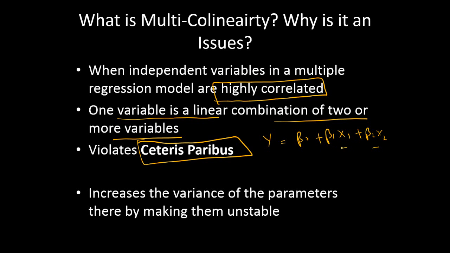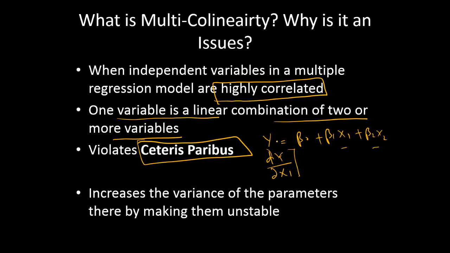When we have finalized our model, we always try to find out the marginal impact of one variable on the other, right? If we increase x1 by 1 unit, what will be the corresponding impact on y? So we want to find out delta y by delta x1. We assume that x2 is constant: we keep x2 constant and increase x1, and we find the corresponding change in y.